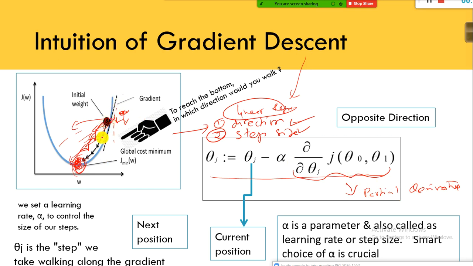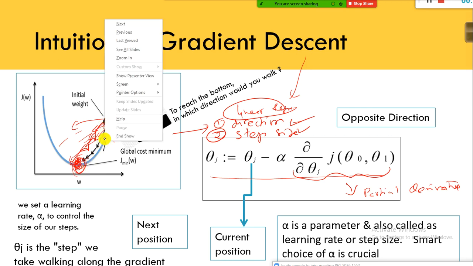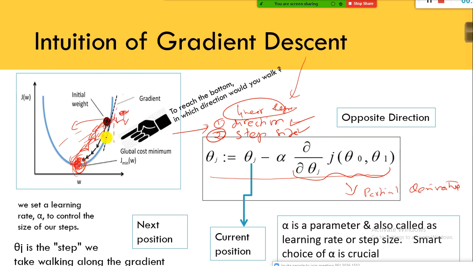Let's say you are taking one step and you are walking downwards, towards this one. You've taken one step, and currently now you are here. When you are here, the slope will be something like this. For each and every position, the slope will also change. So you need to know the slope, which is nothing but the direction. This equation helps you to give the direction.